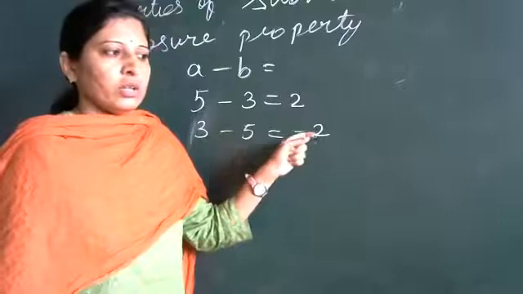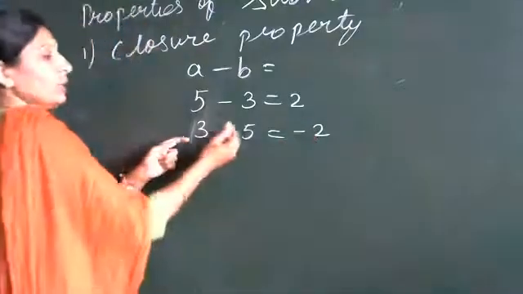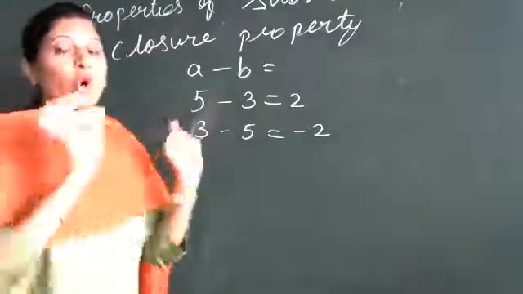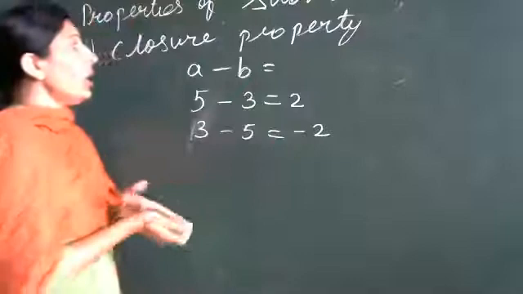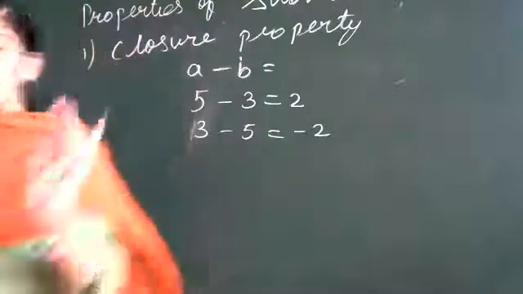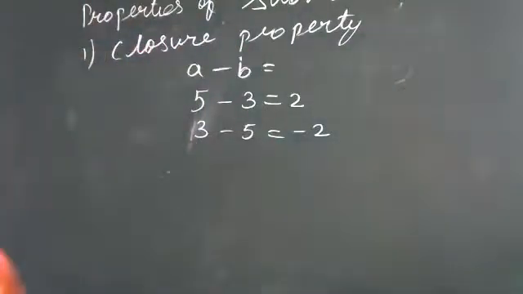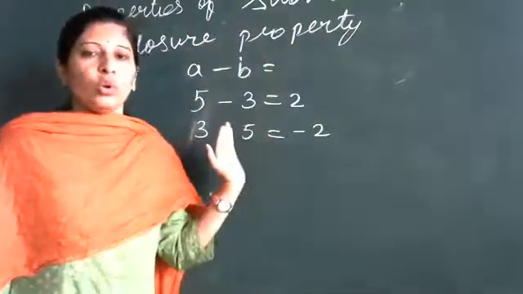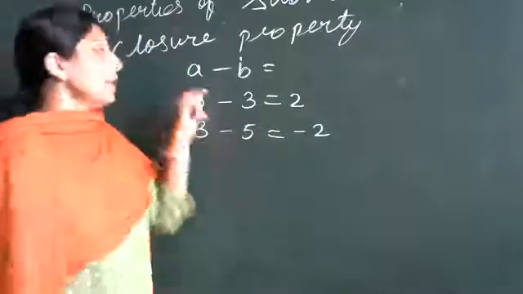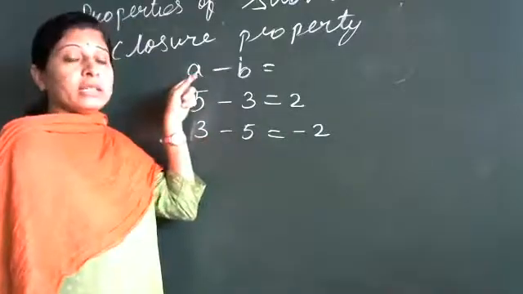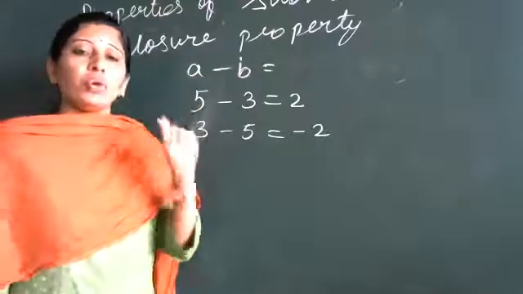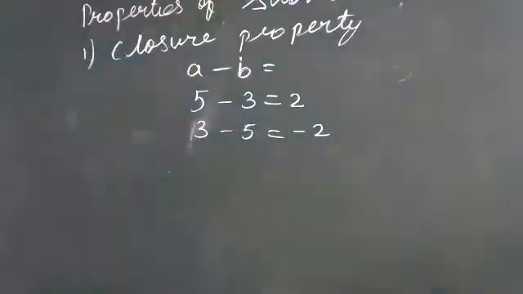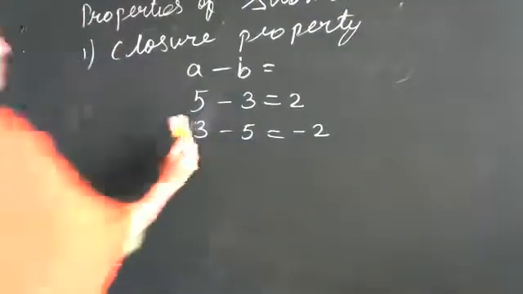Okay? Yes, ma'am. So whenever a is greater, only then are we going to get a whole number. So always we are not going to get a whole number. So this closure property does not hold for subtraction. Closure property does not hold for all the sums. Only when the first number is greater, only then will closure property hold. Okay? Yes, ma'am.